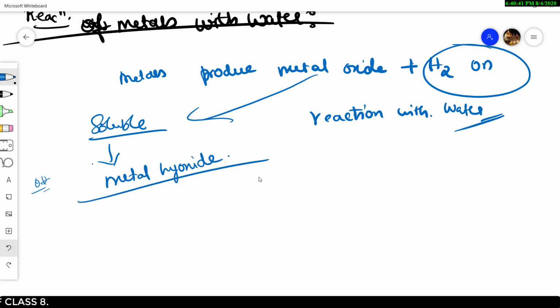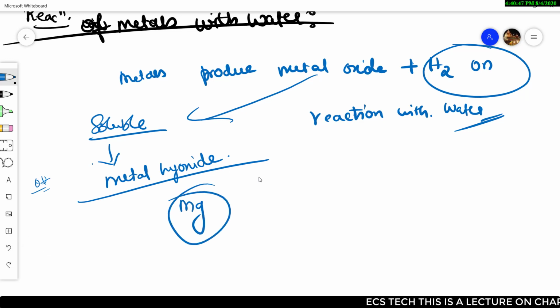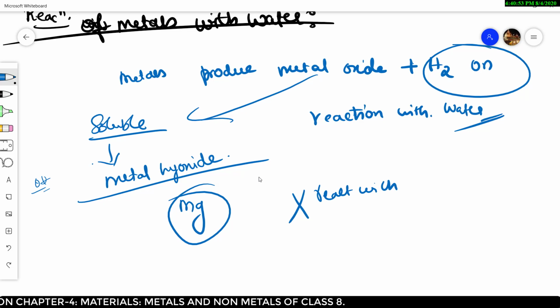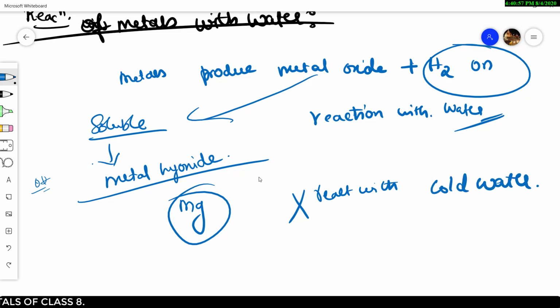Metal hydroxide is formed. Some of the metals, like magnesium, don't react with cold water. Clear? It doesn't react with cold water.